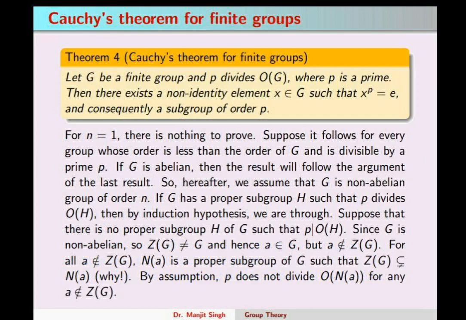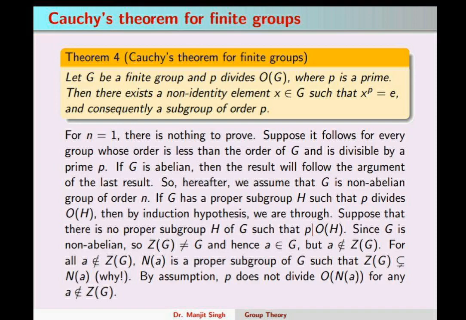Now we take Cauchy's theorem for arbitrary finite groups. So we will follow the same way. For n equal to 1, we have nothing to prove. Suppose the result follows for all groups whose order is less than the order of G. So if G is abelian, then by the previous theorem we have the result.